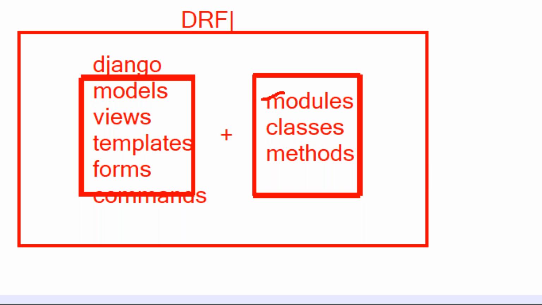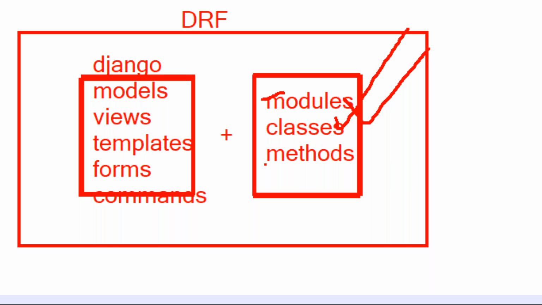Because of all these new modules, classes, or methods, Django REST framework is in more demand nowadays. Understand, sir? These new modules and classes provide so many advantages. I'll discuss all these things.